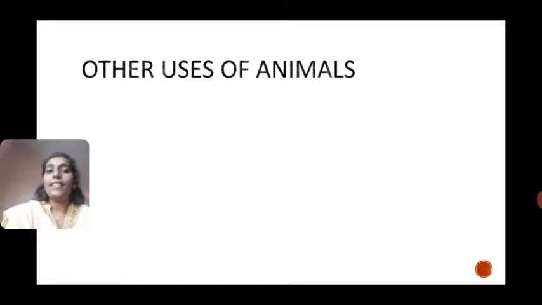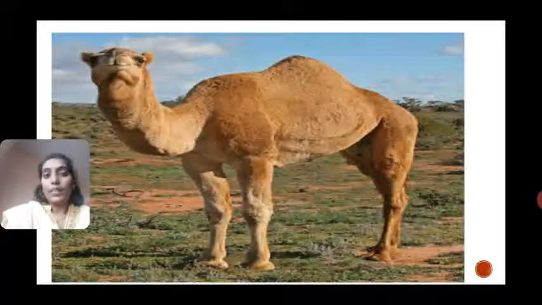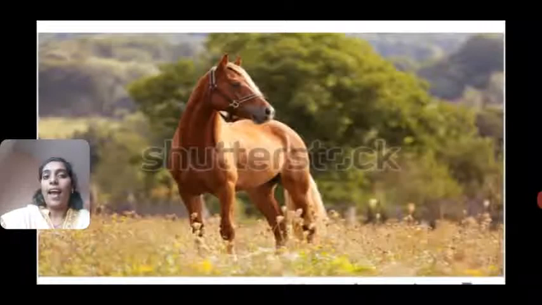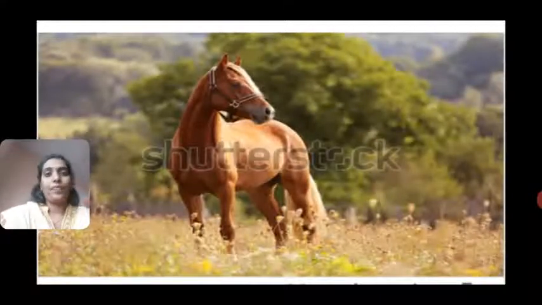Children, let's see other uses of animals. How do the animals help us in other ways? Look at the picture. Which animal is this? This is a camel, elephant and horse. These animals will carry heavy loads.